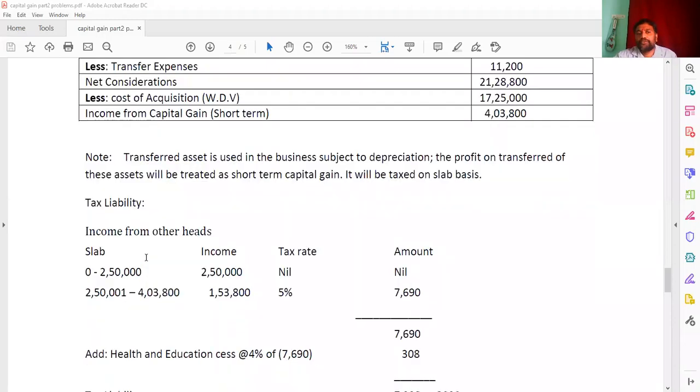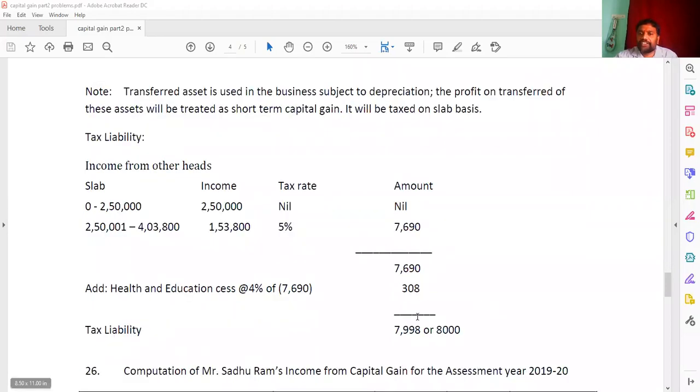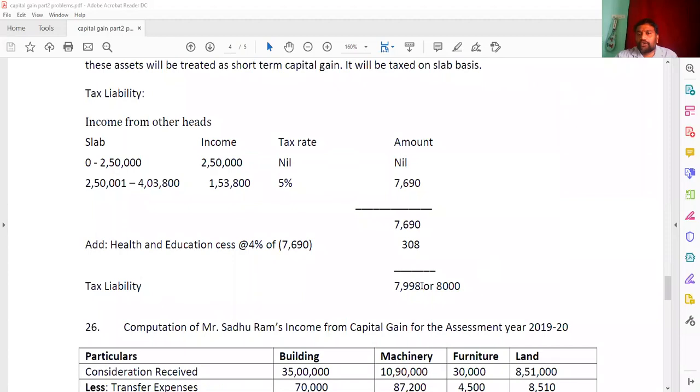So here up to 2,50,000, there is no income from other heads, as given. So here we have to calculate on 4,03,800. You have to make the slab here. So that is up to 2,50,000 nil, and from 2,50,001 to 4,03,800 at 5% you are getting here 7,690, and 4% health and education cess, that is 308. By adding that you are getting here 7,998 or 8,000.